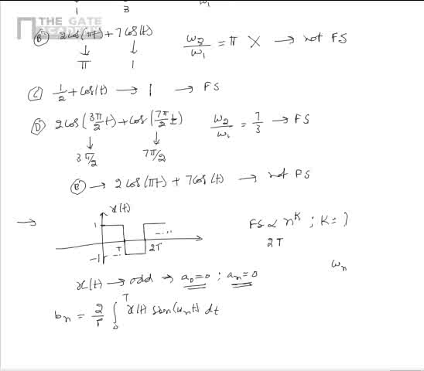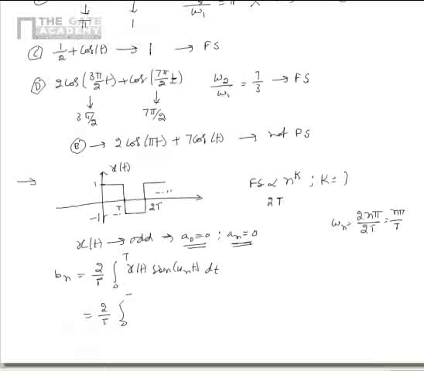Here we know that omega n is equal to 2n pi divided by 2T, that is equal to n pi by T. Upon substitution, we get that Bn is equal to 2 by T integral 0 to T sine of n pi by T into t dt.